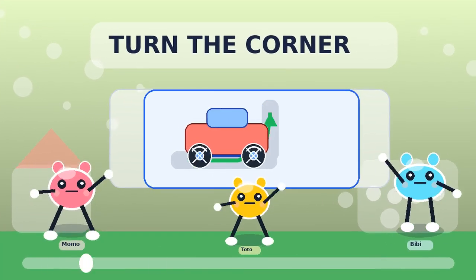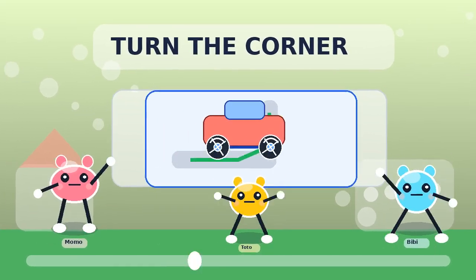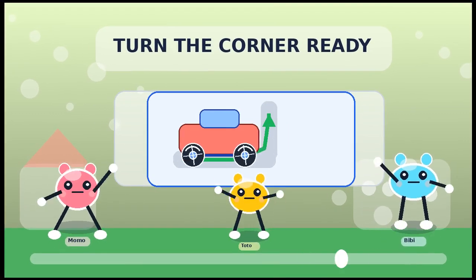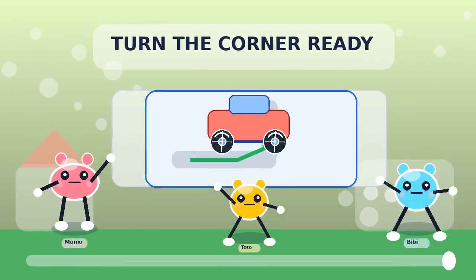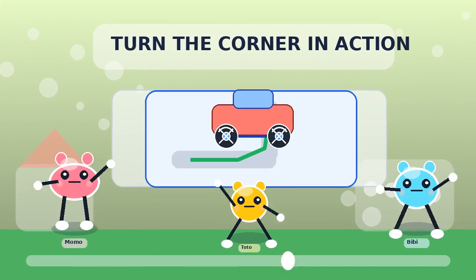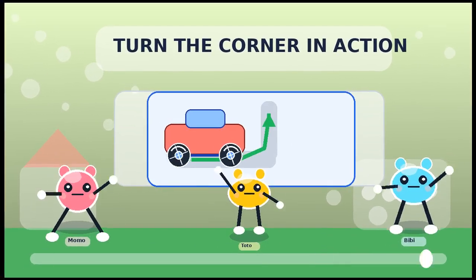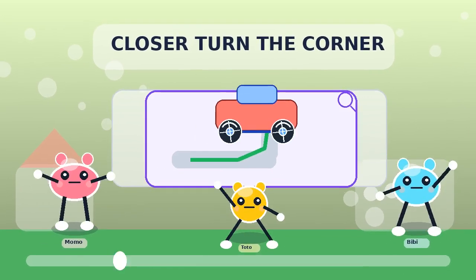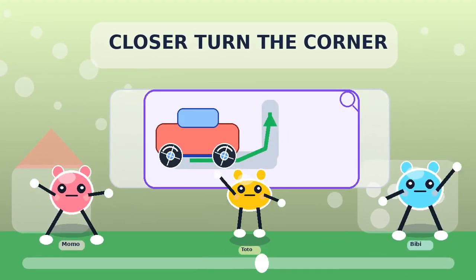Turn the corner. Ready to see, turn the corner. Watch, turn the corner in action. See closer, turn the corner up close.